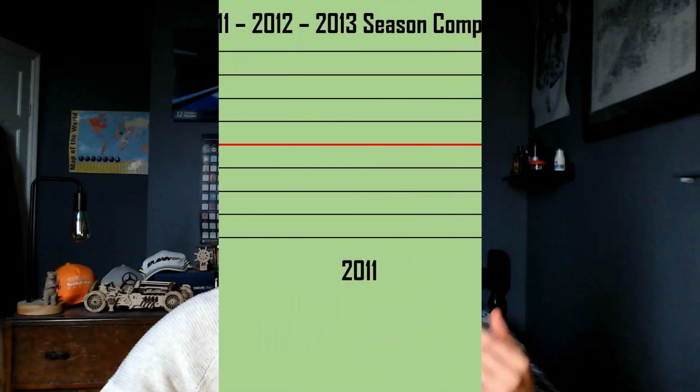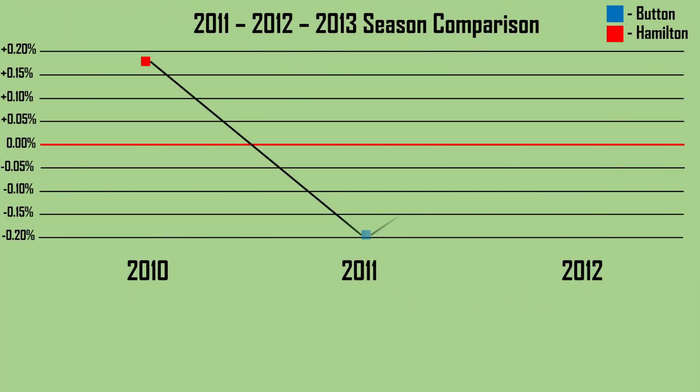Now obviously there are a bunch of other different analyses that you can do. You can do points analysis, you can do qualifying analysis and all sorts of other different ones. But I'm trying to do something just a little bit different compared to every other analysis that is out there. What we can do now is plot all of those end year values onto one graph overall, where we have 2010, 2011 and 2012, where Hamilton was comfortably quicker for 2 seasons and Jenson Button was comfortably quicker for the 1.